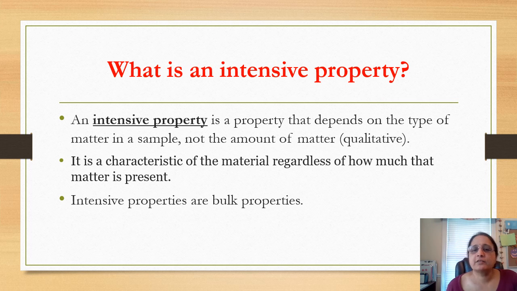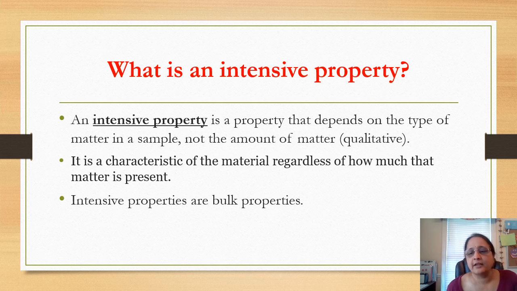So let's move on to the next property, that is intensive property. It is a property that depends on the type of matter in a sample, not the amount of the matter. That means it is basically qualitative, not quantitative. It's the characteristic feature of the material, regardless of how much of that matter is present. So intensive properties are basically bulk properties.